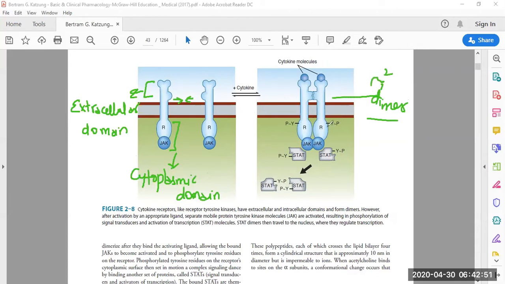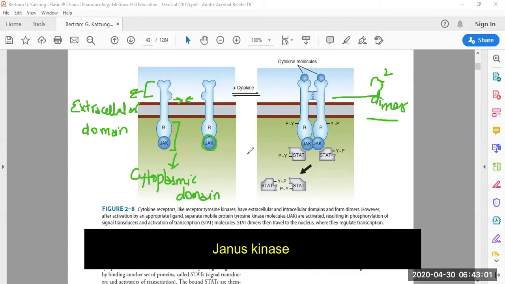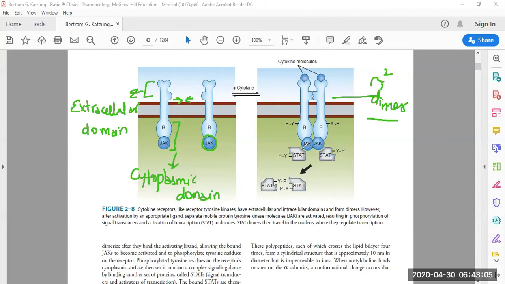But the difference occurs in the area where we have JAK, which is known as Janus kinase. This Janus kinase is different from the previous mechanism.